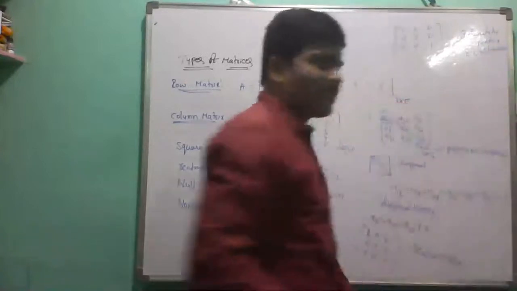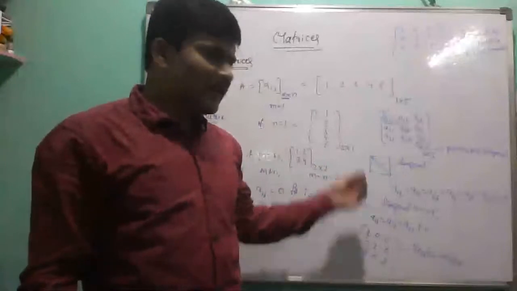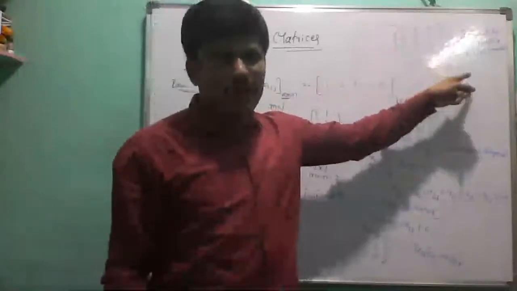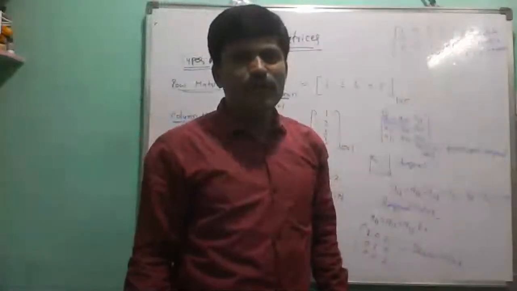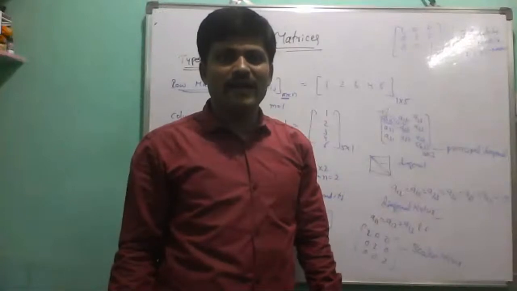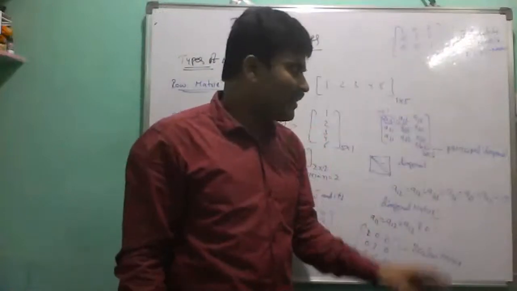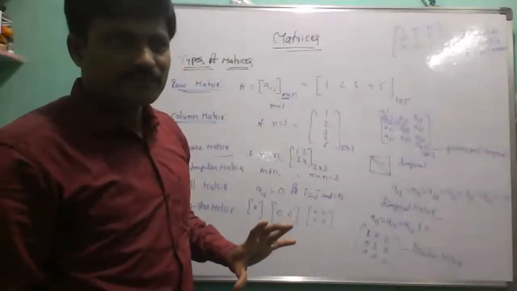So a unit matrix means a square matrix which is a diagonal or scalar matrix in which all principal diagonal elements equal 1. This is the main definition. These are the important types of matrices.